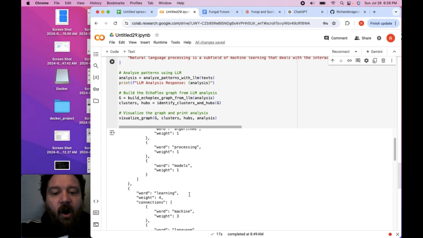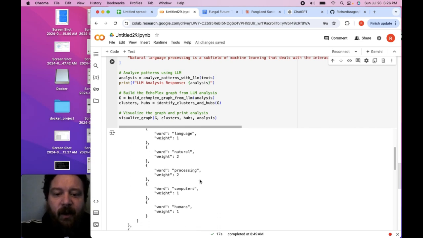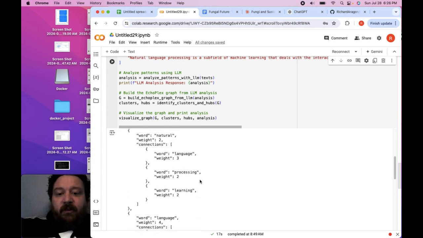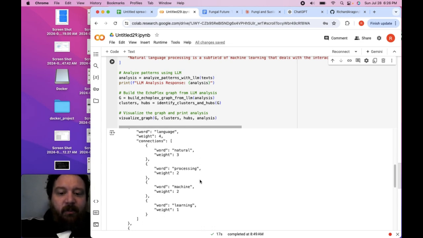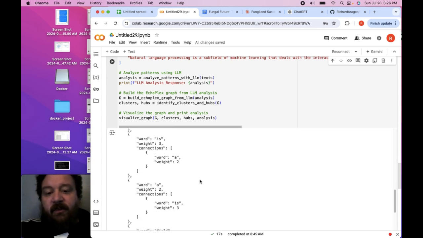It correlates all of those together. And then for learning, it correlates machine, language, natural, processing, computers, and human. For natural, language, processing, and learning. For language, natural, processing, machine, learning, etc., right? And then there are even ones for humans, for machines, etc. And so you can see it's literally doing exactly what I wanted, and it's mapping out the correlations and the connections between words. And there's a connection in this instance between the word a and the word is, and we can see there's a pretty strong connection between a and is, and I'm assuming that this strong connection is because these are both connector words, right?